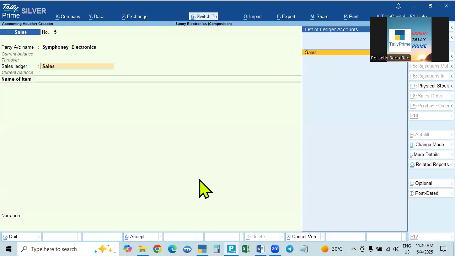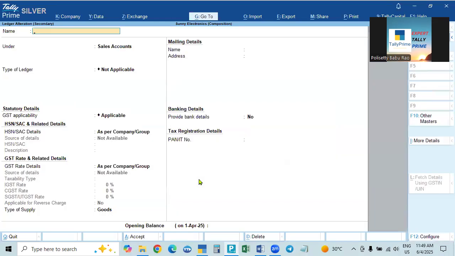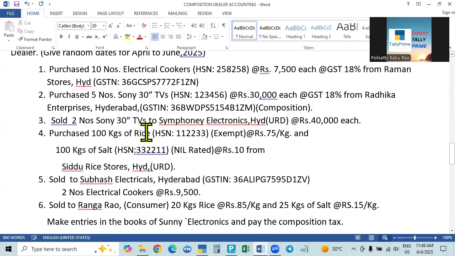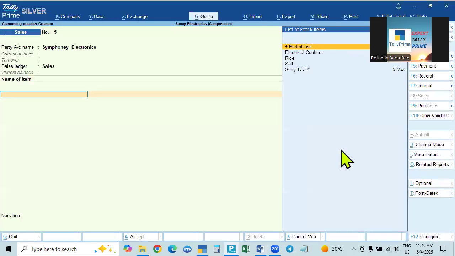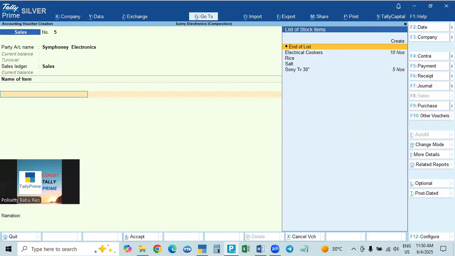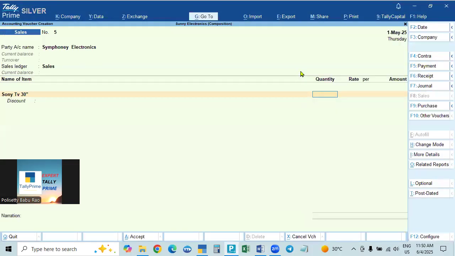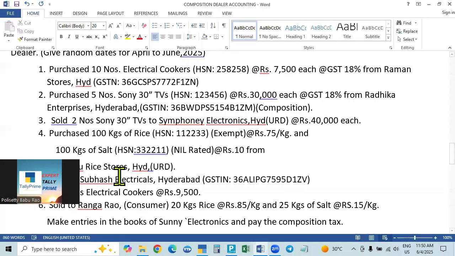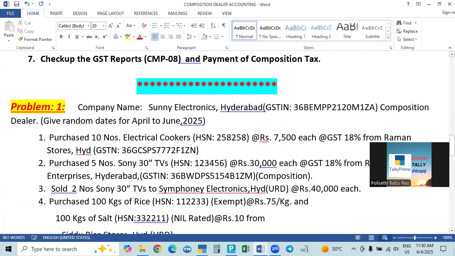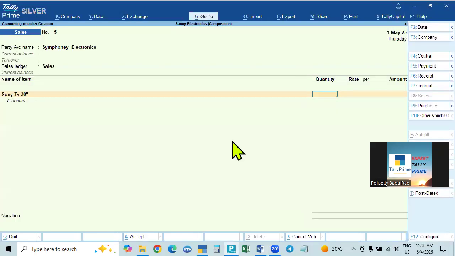Sales ledger, the creation is the same. What did we sell? 2 Sony TVs. The total purchased numbers will be shown here. How many Sony TVs are we selling? Two numbers we sold. And what is the price?